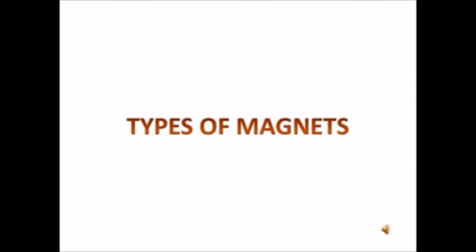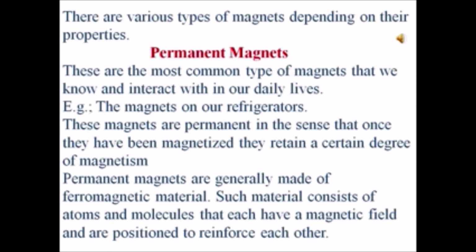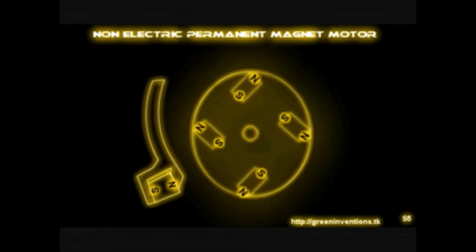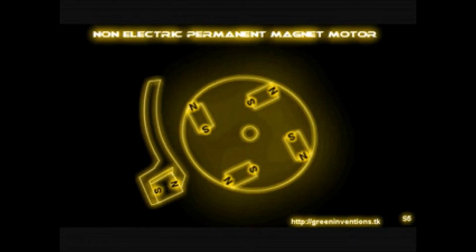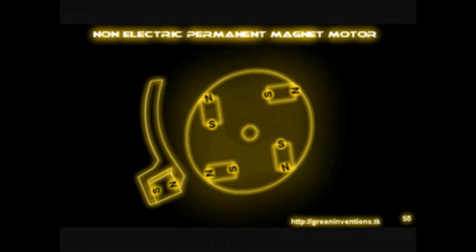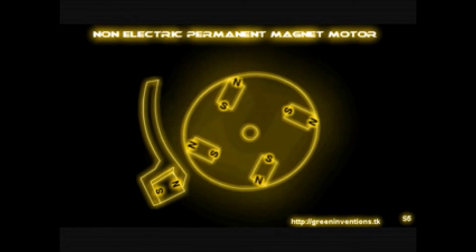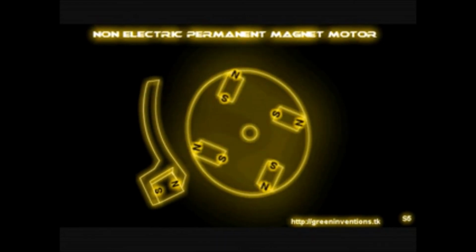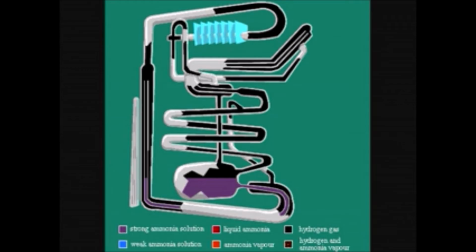Types of magnets. There are various types of magnets depending on their properties. Permanent magnets. These are the most common type of magnets that we know and interact with in our daily lives. For example, the magnets on our refrigerators. These magnets are permanent in the sense that once they have been magnetized, they retain a certain degree of magnetism.